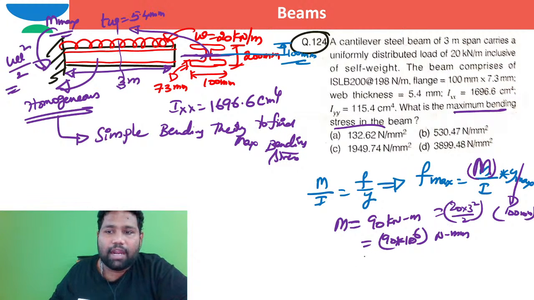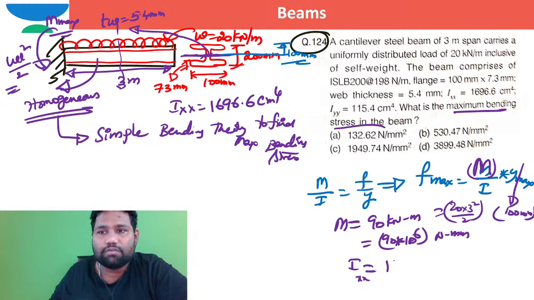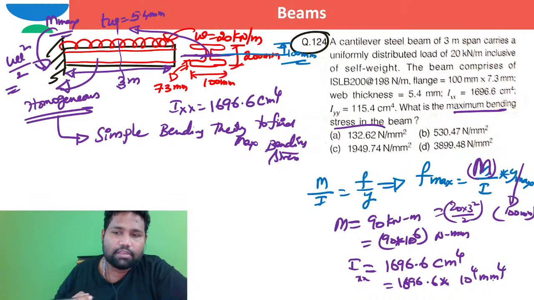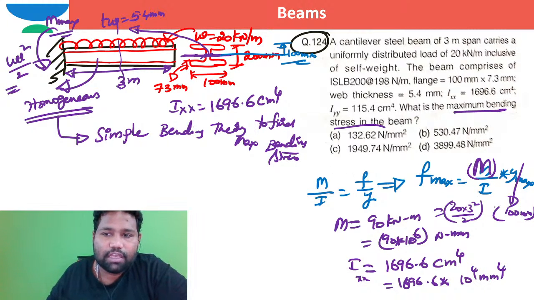Okay. And what is the I value? What is the I about this XX axis? 1696.6 centimeter to the power 4. How can I write in terms of millimeter? 1 centimeter is 10 millimeter. I can write 10 to the power of 4 millimeter to the power 4. Directly I can write in this way. So try to substitute everything here.